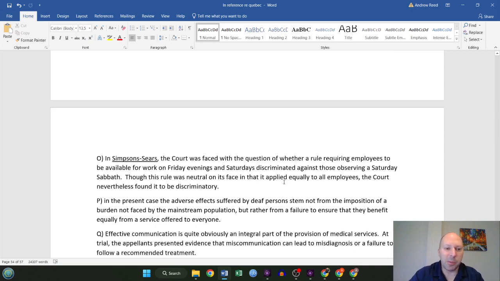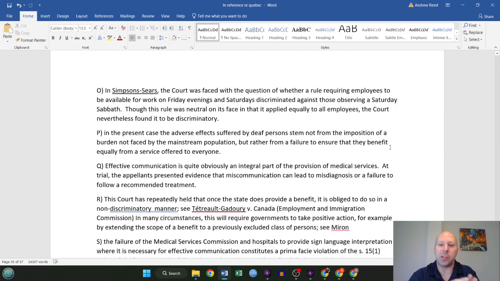In the case Simpson-Sears, the court was faced with the question of whether a rule requiring employees to be available for work on Fridays and Saturdays discriminated against those observing a Saturday Sabbath.